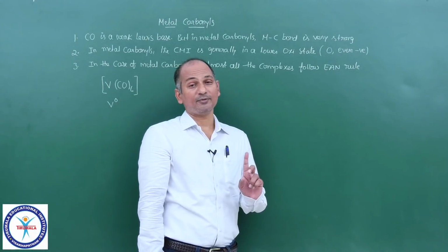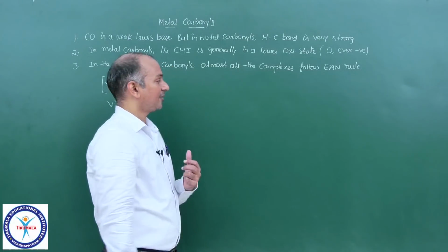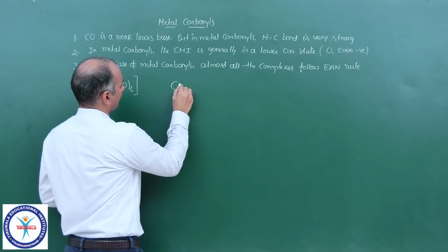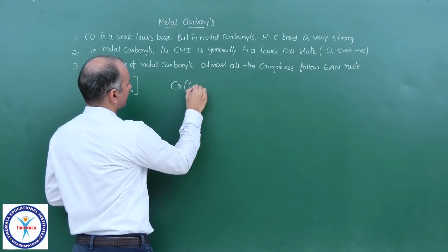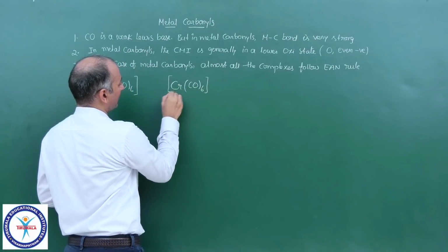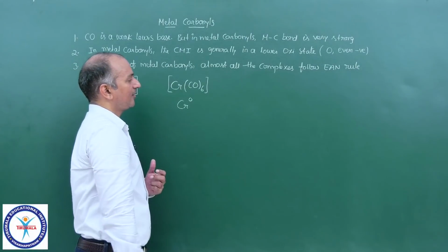Come to the second point, all of you: generally the metal is in low oxidation state. Next, the chromium complex CrCO6, overall charge is 0. Chromium is in 0 oxidation state.